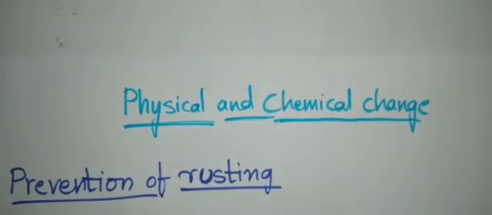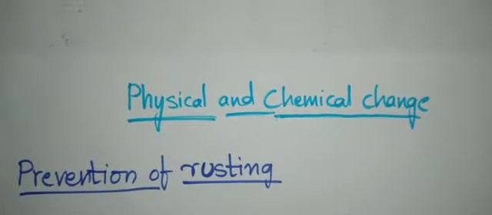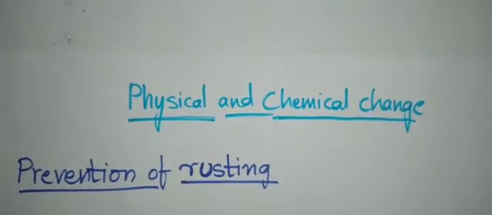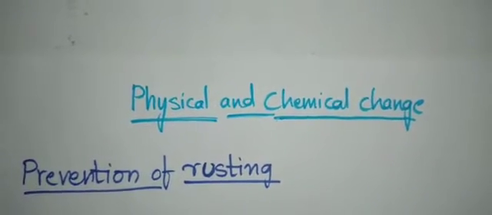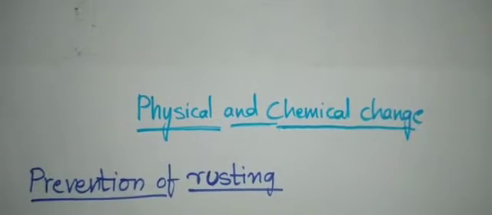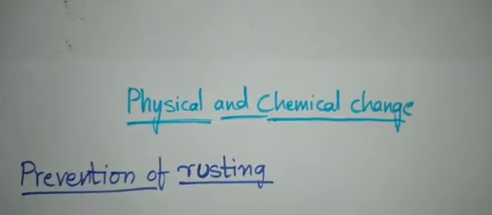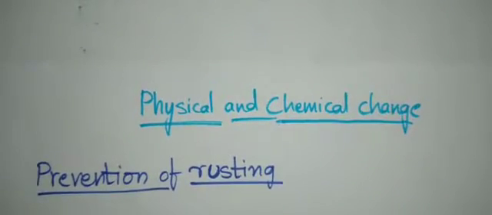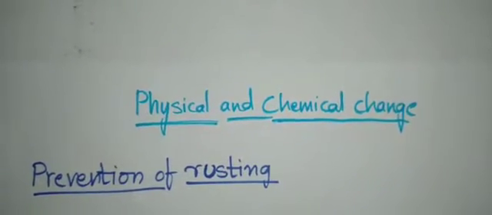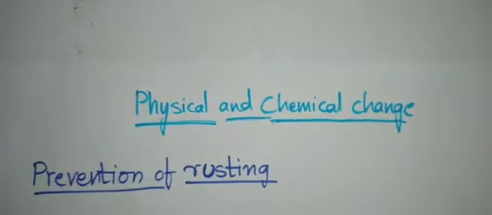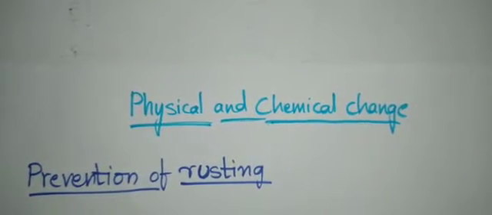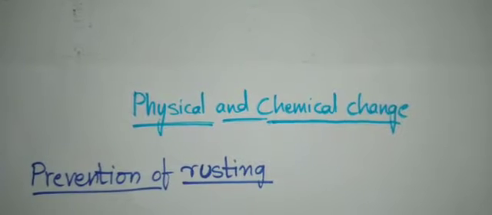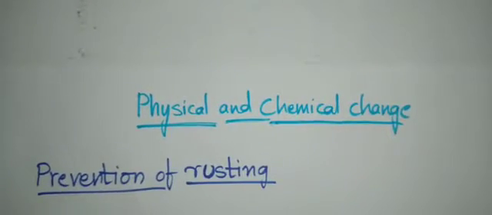You know that we are learning the chapter physical and chemical change. So in the previous class we have learnt about rusting, right? Iron rusting. Due to the absorption of moisture and oxygen from the atmosphere, metals like iron will get rusted. And today we are going to learn about the preventive measures we can take to prevent the rusting.